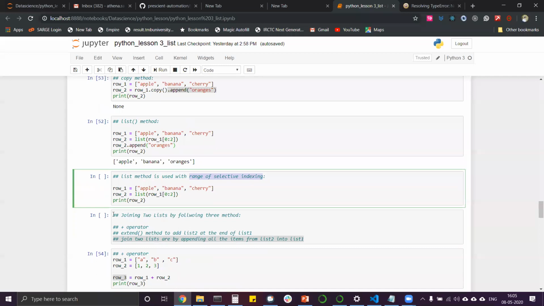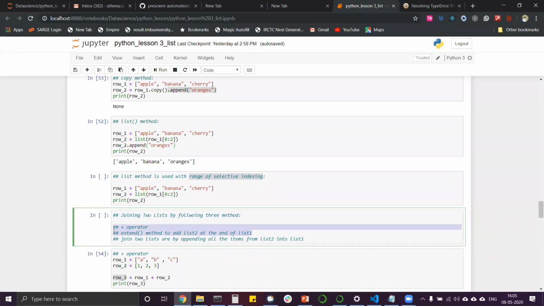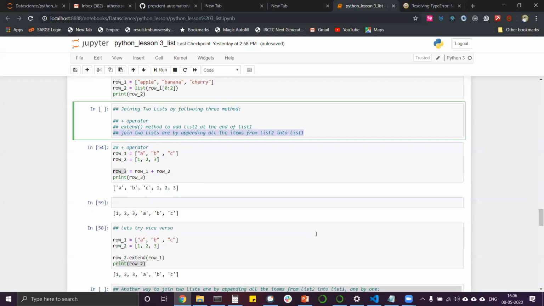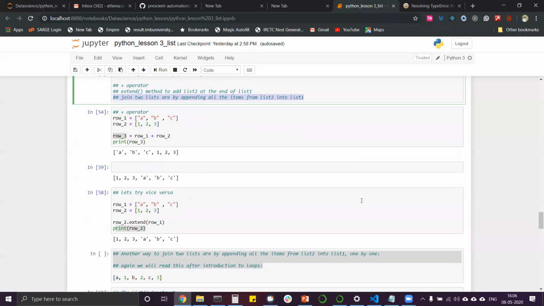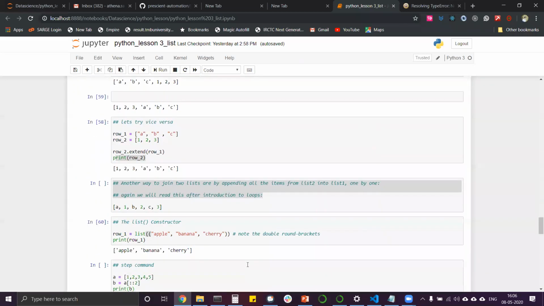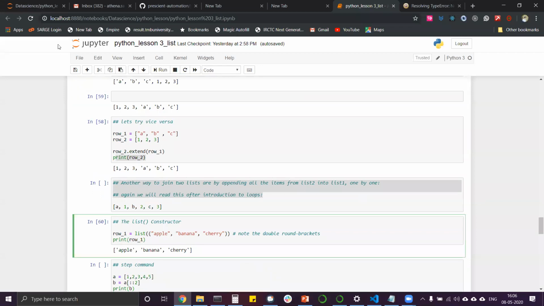Then we discussed the joining of two lists by three methods. There we discussed only two: one was the plus operator and another was the .extend method. The extend method and the plus operator both work the same way, it's just that .extend lets you write less. There was one more thing which we didn't discuss, which we will discuss after the loops are defined. And lastly we discussed the list constructor.